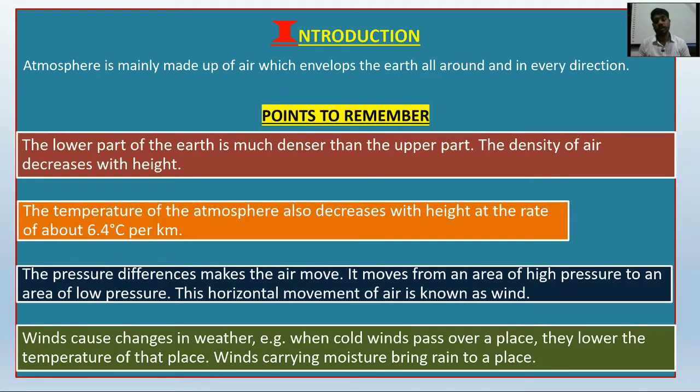Winds cause changes in weather. For example, when cold winds pass over a place, they lower the temperature of that place. Winds carrying moisture bring rain to a place. So obviously when the cool air moves towards a particular place, that place will be dominated by the cool air, so it will reduce the temperature. And if the winds carry moisture, the dark clouds that move bring rainfall.